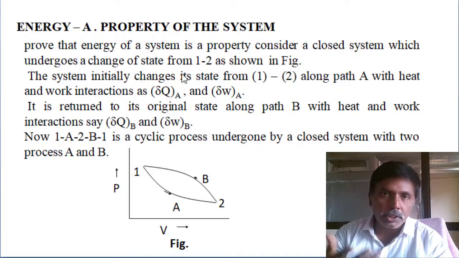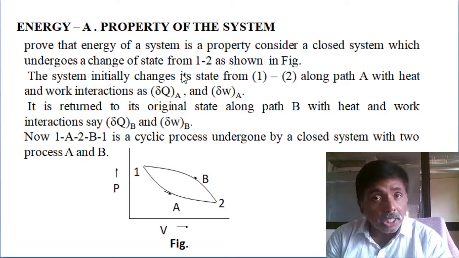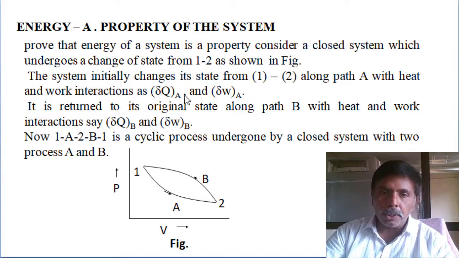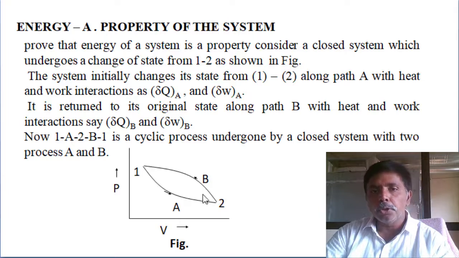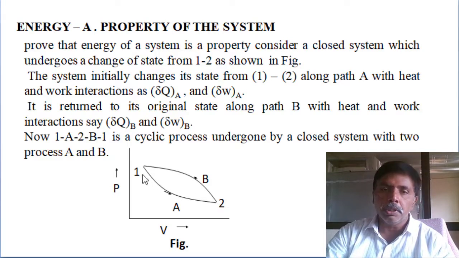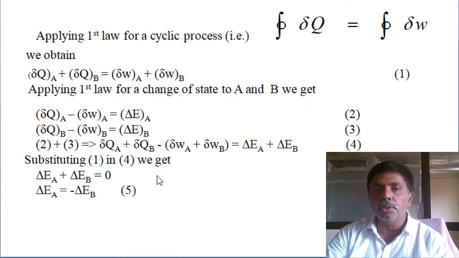If it is a point function, it is a property, and we can use it for describing the condition of the system. If it is a path function, okay, no problem, by the process the value is changing. Suppose I select state 1 to state 2 by process A. For cyclic operation, I move from state 2 back to state 1 by process B. Then I complete one cycle. Then you write the first law of thermodynamics for the cyclic operation and for the individual processes.